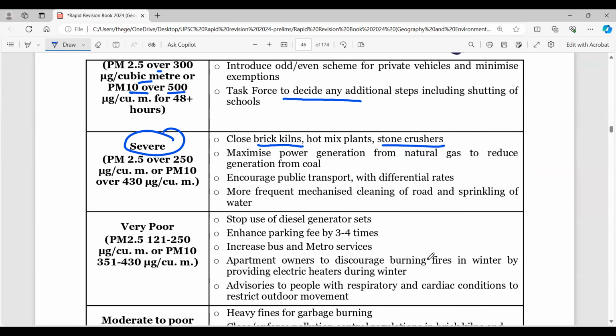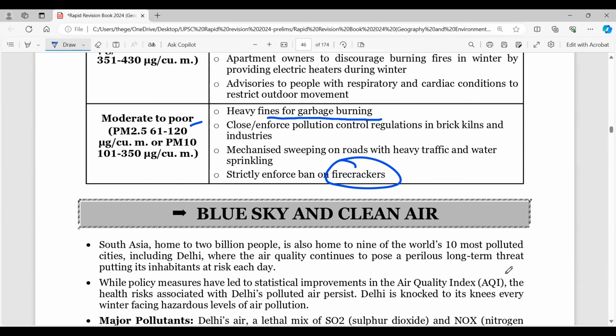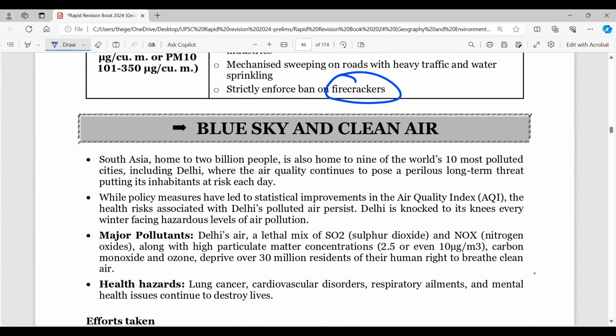And if you observe, Delhi NCR has a lot of these activities happening, infrastructural development. In very poor, stop use of diesel generators, and some things like this. Moderate to poor, heavy fines on garbage burning. So these are some of the things. And firecrackers, every year you observe there is a strictly enforced ban on firecrackers, although people are not actually following this in that particular way.